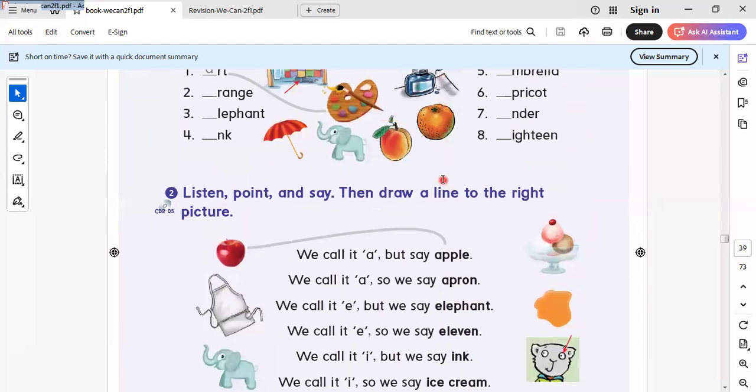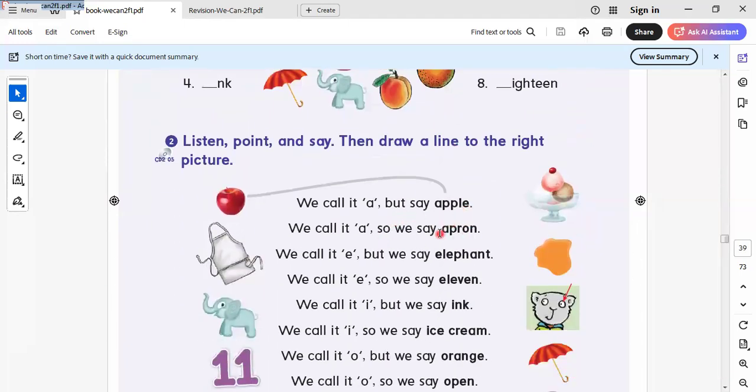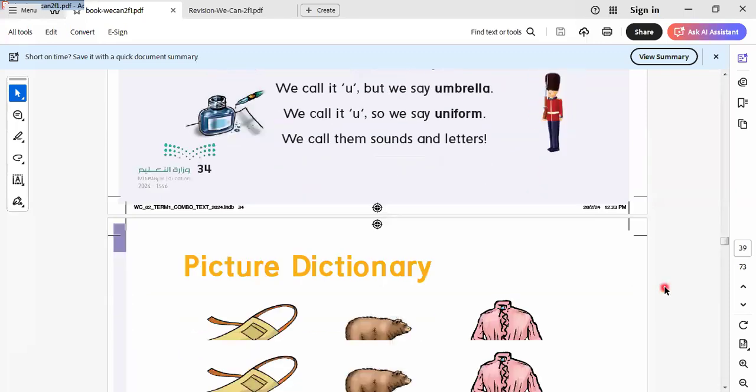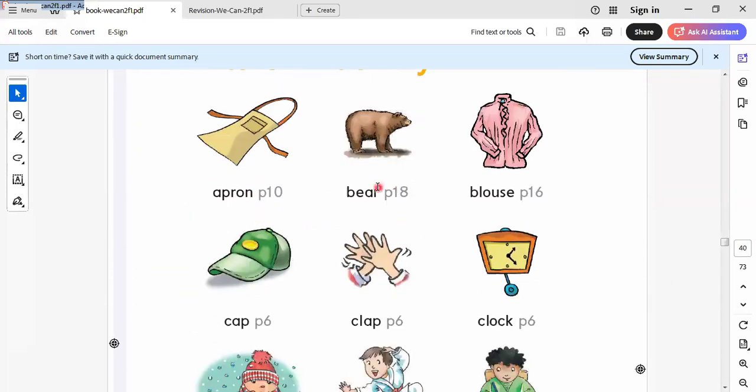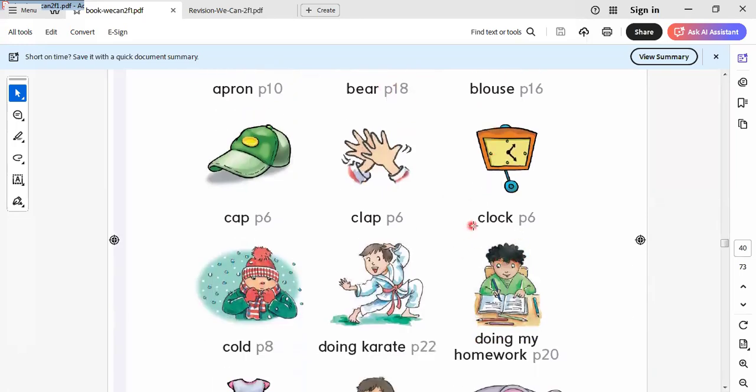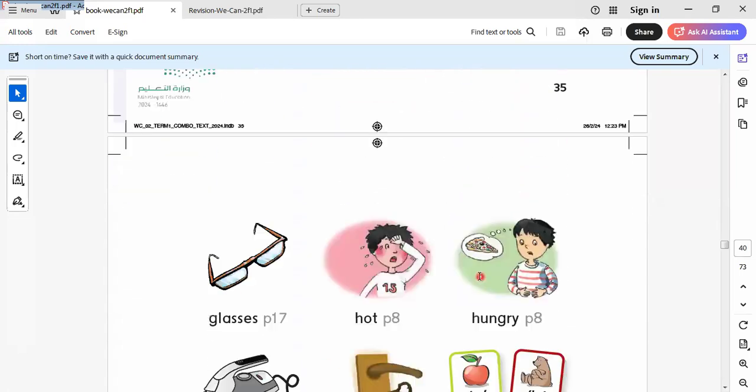We have the letter A, like this. We say here apple. Take A or AN? Take AN. So here I put AN. Apron, it will be here AN. Here is 11. It will be an. Okay, so here we have the word an. The indefinite article a is used before a consonant sound. Say here pear, a pear, a clock, and so on.